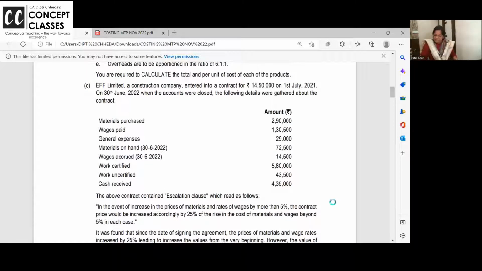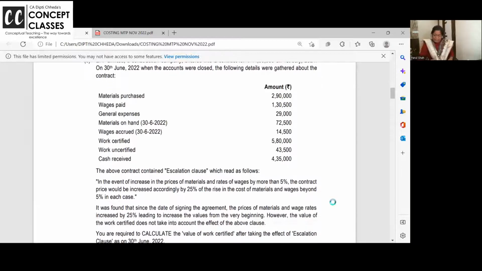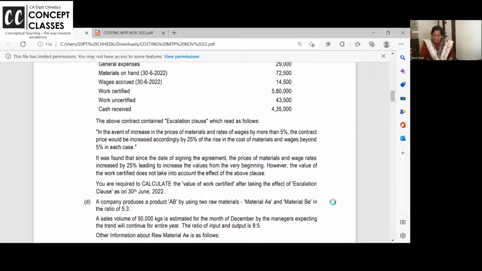So EPF construction company has entered into a contract, and the contract price is 14,50,000, which will surely increase if you add the increase in contract price due to the escalation clause. Material purchased, wages, general expenses and all are given, work certified and all. In the event of increase in price of material by more than 5%, the contract price would increase accordingly, 25%.